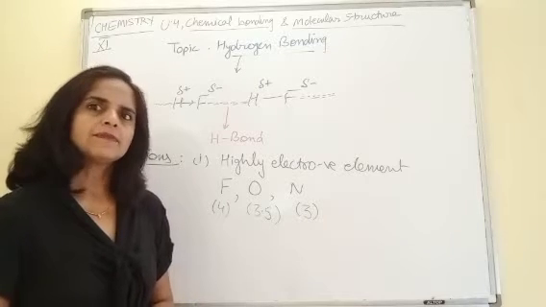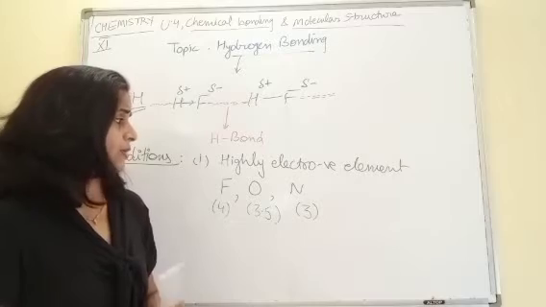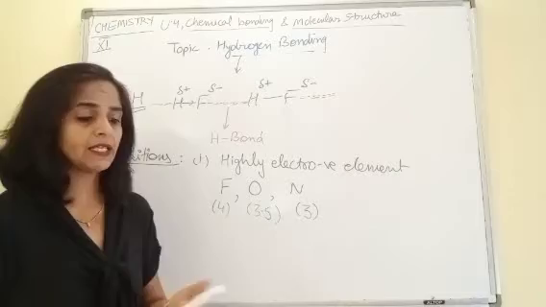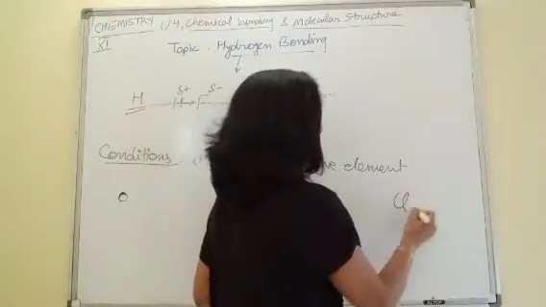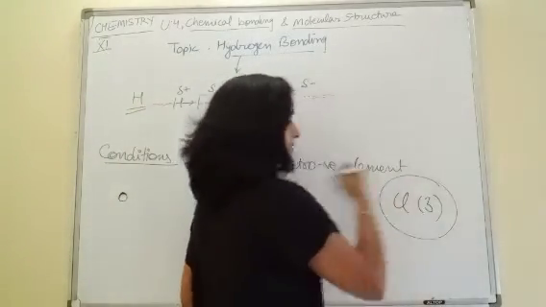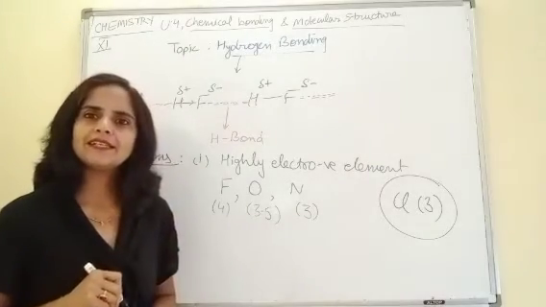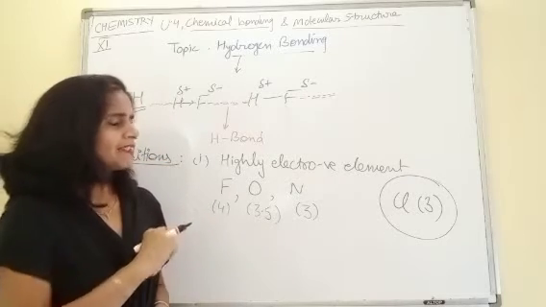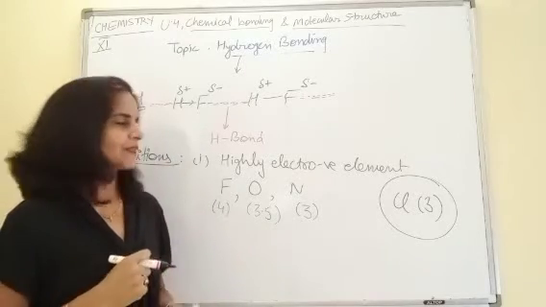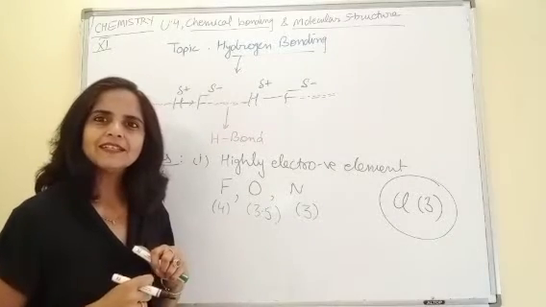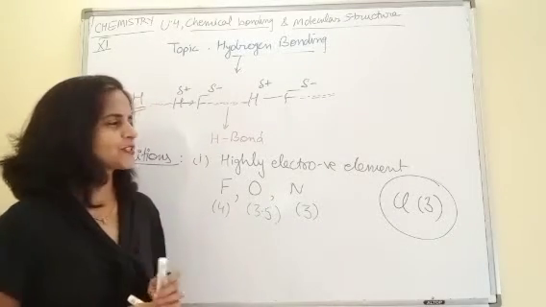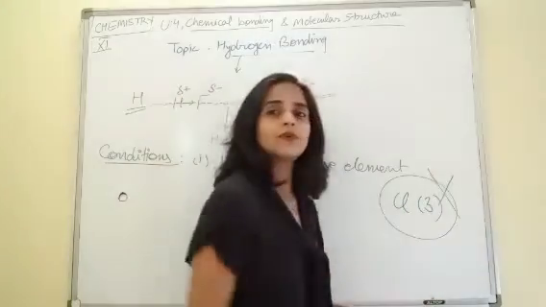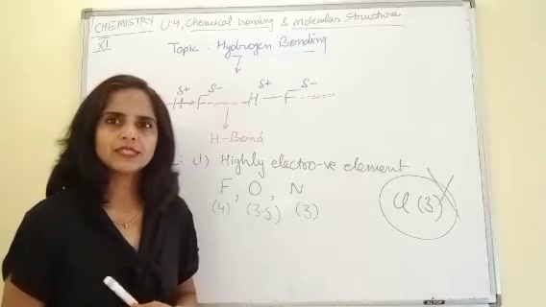But now, some children must be thinking, you are saying 3, and chlorine also has the same electronegativity, then why are you not giving the example of chlorine here? Why are you talking about only these 3? Yes, children, you are thinking in the right direction. But wait for some time. I will give you the second condition, and when I do, you can easily tell me why chlorine cannot form H bond.